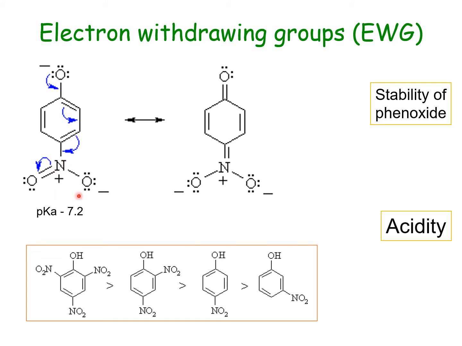In groups like nitro, where there are additional pi electrons and electronegative atoms are also present, a few more resonating structures are possible. For example, when this bond turns up giving a negative charge over here, that negative charge in turn forms a double bond out here.